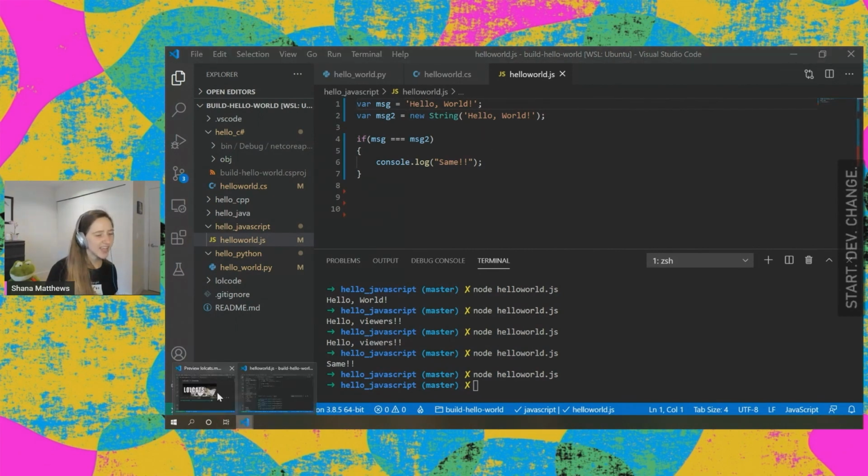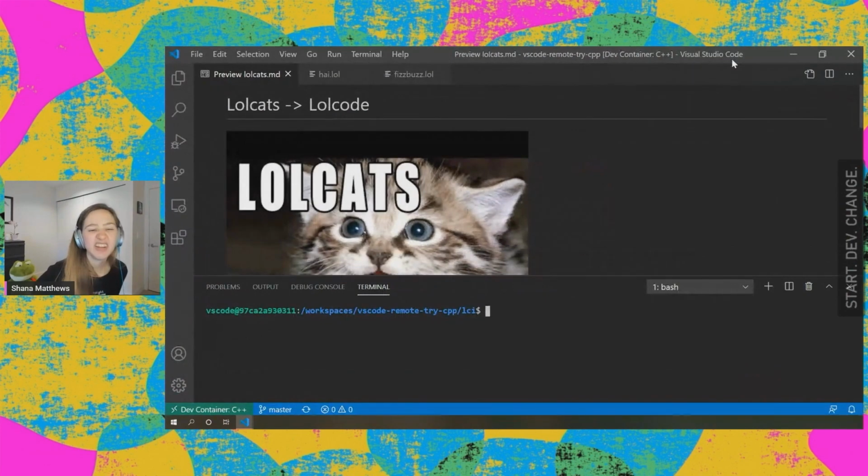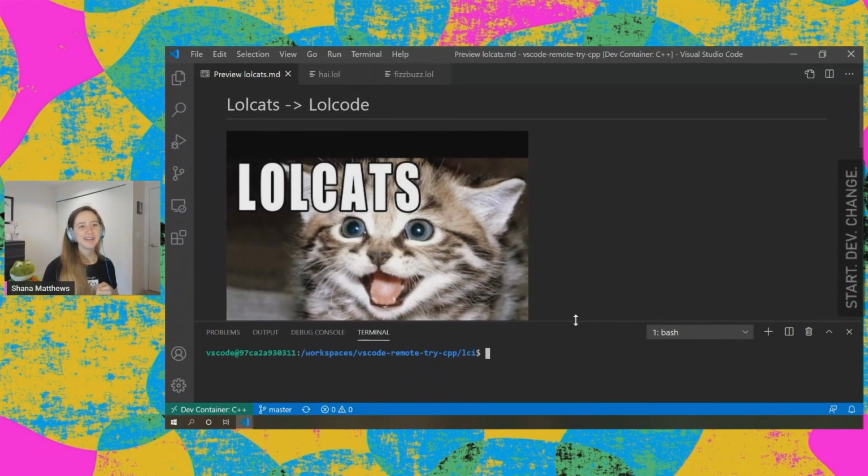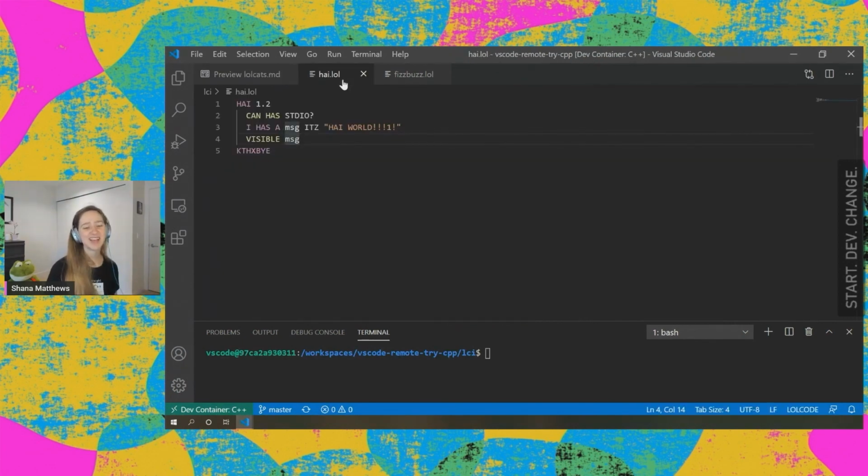Okay, very last thing. We've shown 3 really great languages that are awesome for beginners. I just wanted to point out, it's great to learn programming languages because they can help get you a job, they can be really useful, but programming languages can also be really fun. So I wanted to show a really fun programming language called LolCode, just in the couple seconds we have left. This is an example of a programming language that is not going to help you get a job. It was just written for people to have fun trying to make a program in. So this is the Hello World program in LolCode.